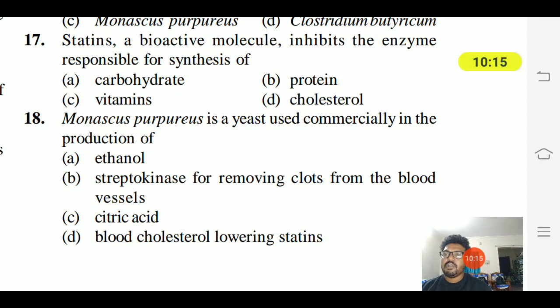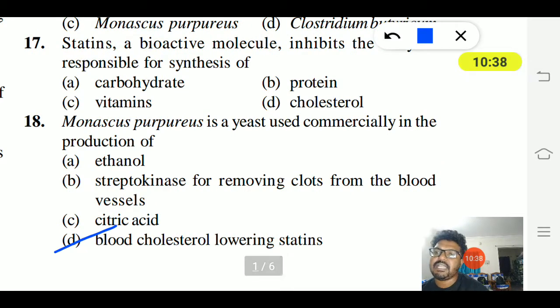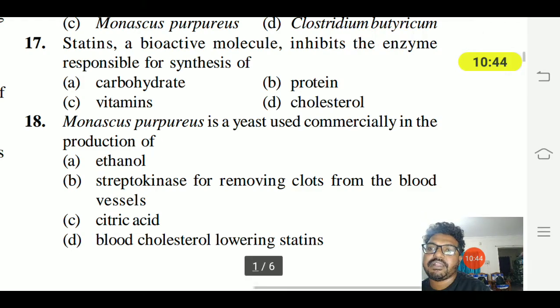18th question. Monascus purpureus is the yeast used commercially in the production of ethanol, streptokinase for removing clots from the blood vessels, citric acid, blood cholesterol lowering statins. Here Monascus purpureus is commercially used as a blood cholesterol lowering agent. So option D is the right answer. Okay, we'll go with the 19th question.